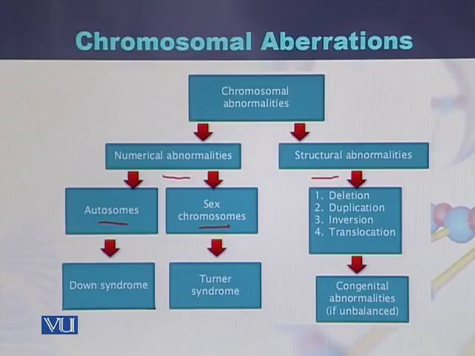If we take an example of a change in the number of autosomes, the example would be Down syndrome, which is due to the trisomies of chromosome 13, chromosome 18 and chromosome 21. While in the case of sex chromosomes, the disease is Turner syndrome. On the other hand, the structural abnormalities may be deletions of the chromosome, duplications of the chromosome, inversions and translocations of the chromosome.